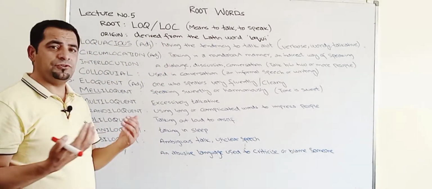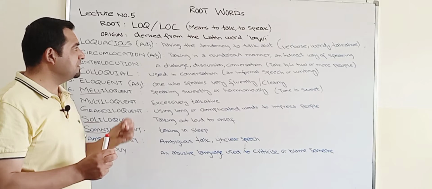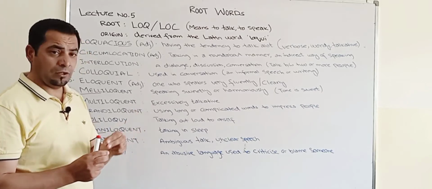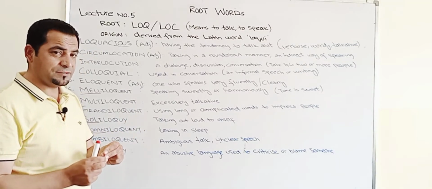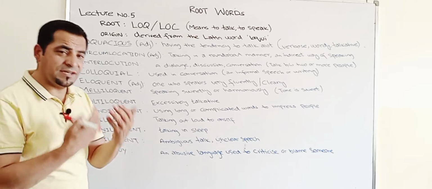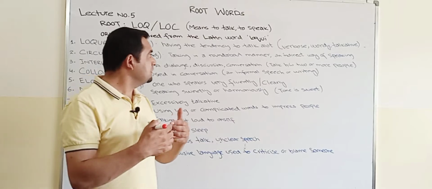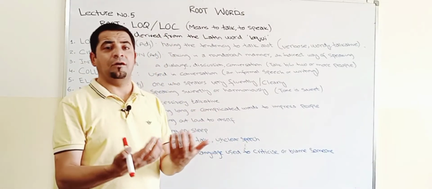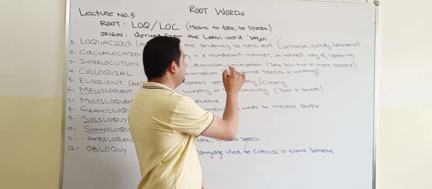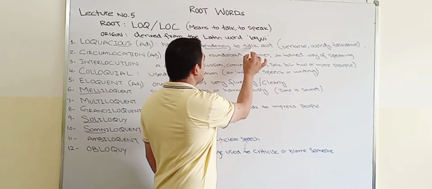So now what does loquacious mean? Having the tendency to talk a lot. Someone who has the tendency to talk a lot, to speak a lot. All right? So this is very important, the tendency to talk a lot.